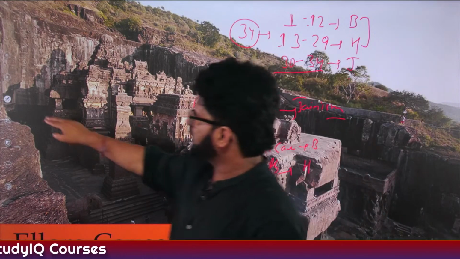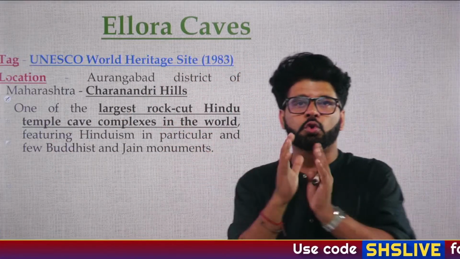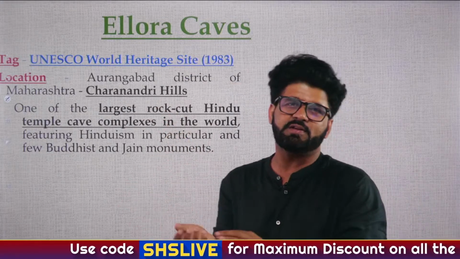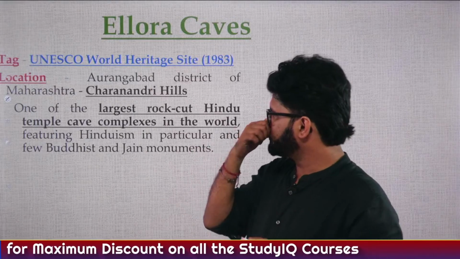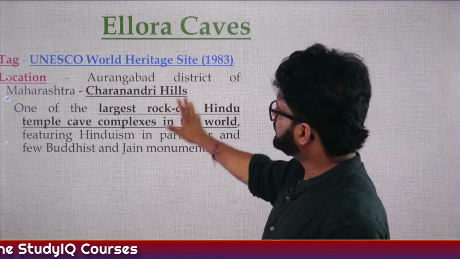So let's start. Ellora Caves, UNESCO World Heritage Site, shows India's secularism. You have tenets of all the three religions here. We have like 6 major religions, but hope you can understand Hinduism, Buddhism and Jainism, which were the prominent religions during that period. We have features of all these three.